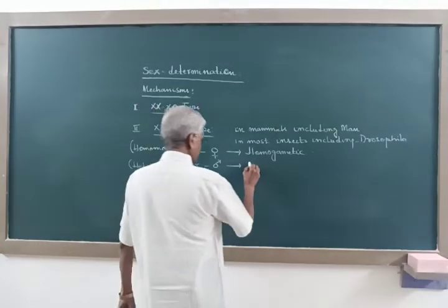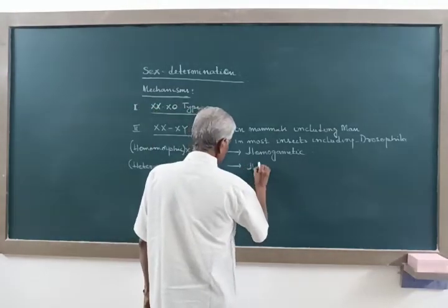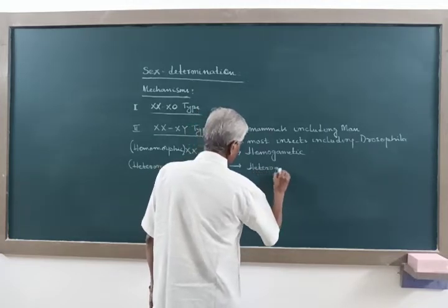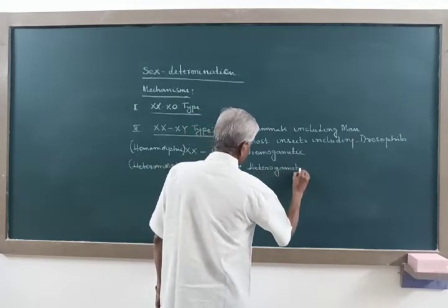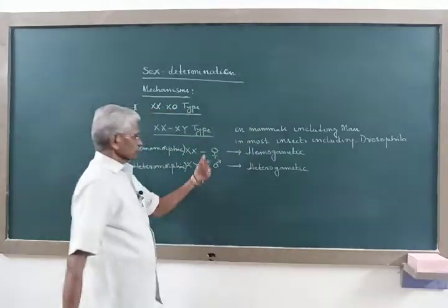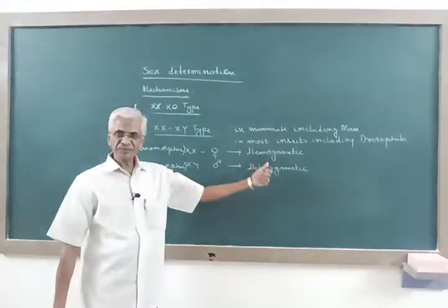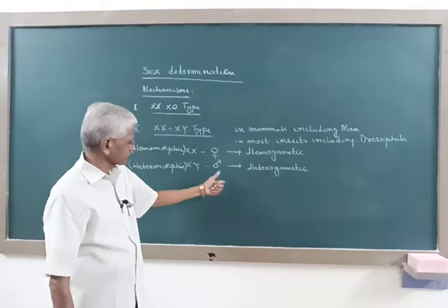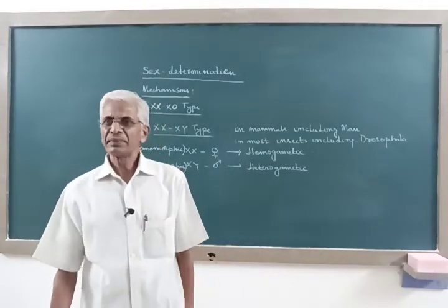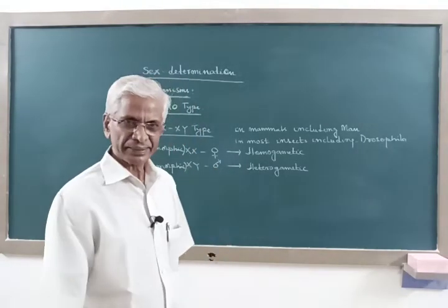And hence, here also, the male is heterogametic. So, female is homogametic and male is heterogametic.